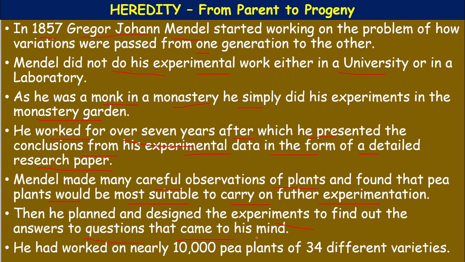As he was a monk, he conducted his experiments in a monastery garden. He studied several plants, but he chose the pea plant because he observed many variations in pea plants. He worked on nearly 10,000 pea plants of 34 different varieties.